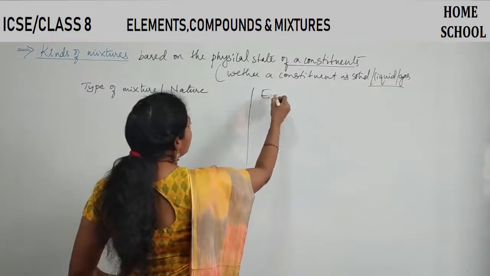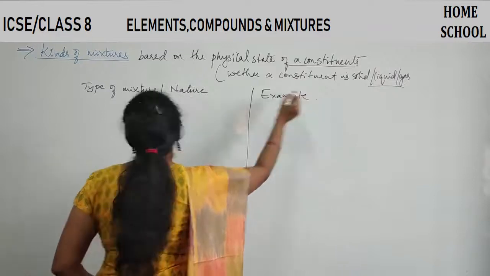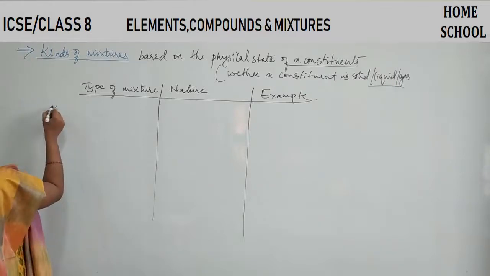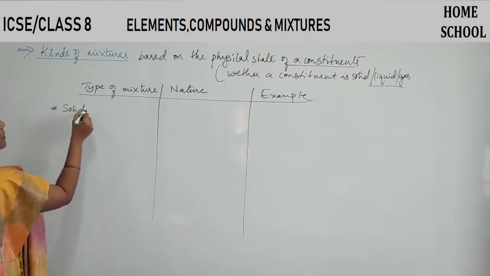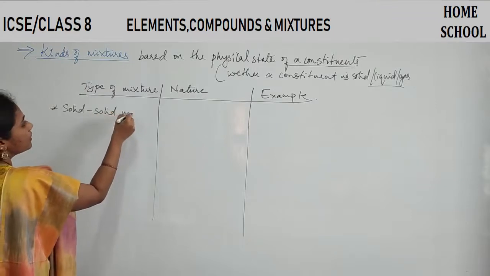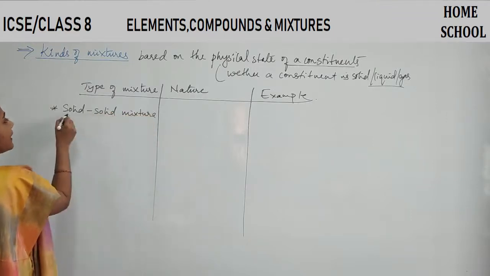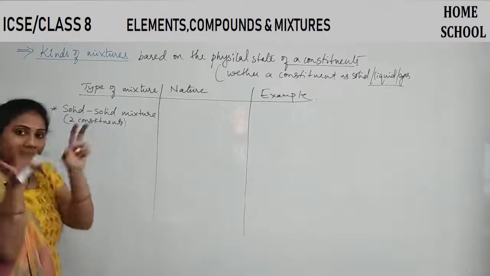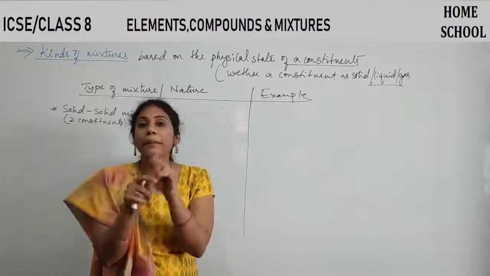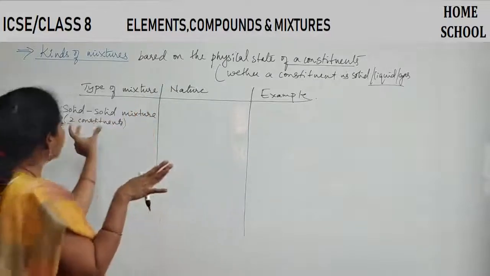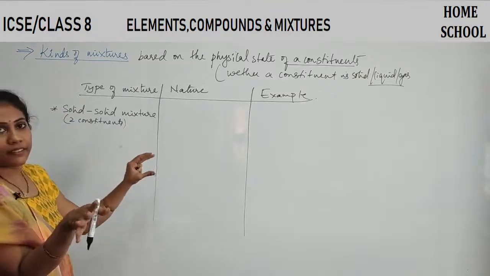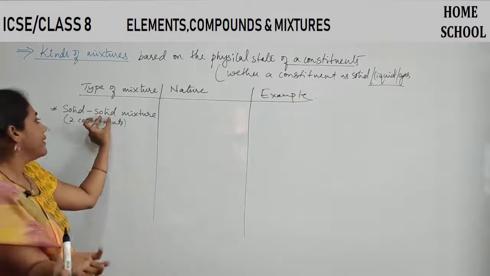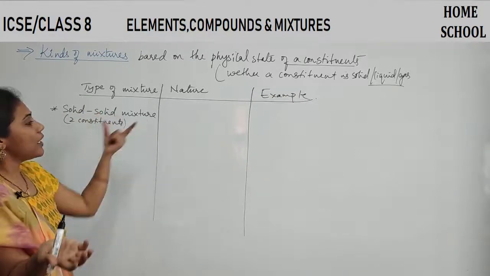Okay, and the third column is example. Let us discuss example also. So like this you can make three columns here. See, the first variety is solid mixture. Okay, that means imagine there are two constituents here. It may be two elements, it may be two compounds, or it may be one element and one compound. If both constituents are solid, then such a mixture is called solid mixture.